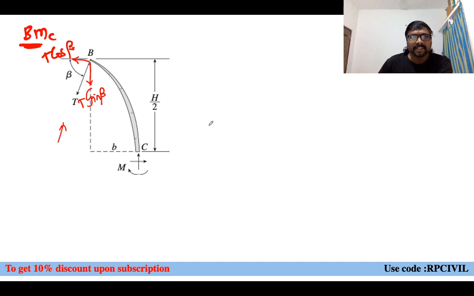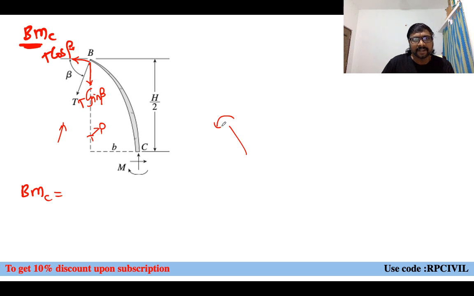And now if we just observe this bending moment at C, what is it doing? When you stand here and observe, what is this T cos beta doing? T cos beta is acting like this. Left side anti-clockwise means it is hogging, so it is hogging in nature only. We are using sagging positive and hogging negative sign convention, right?